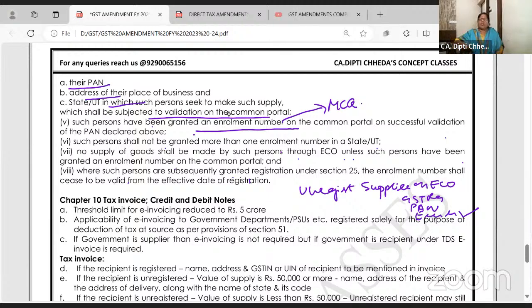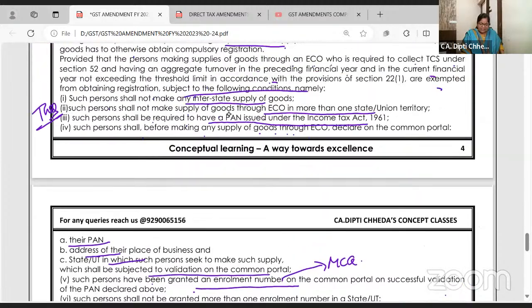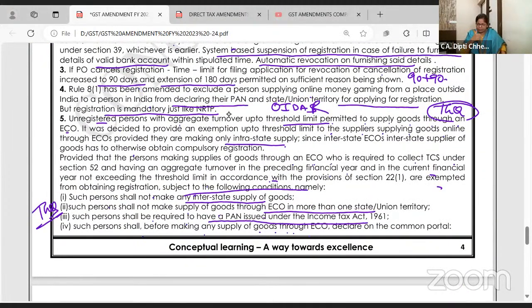Okay, now you have crossed, you are doing too good in e-commerce operator and your products are selling 30 lakhs, 40 lakhs, 60 lakhs. Then go for routine registration, enrollment number will automatically be cancelled. Because this is just छोटा छोटा. To summarize, a supplier who is unregistered can supply through e-commerce operator provided they have not crossed the threshold limit, they are not doing interstate supply, they have the PAN details, they have taken the enrollment number, and they are doing this e-commerce supply only from one state.